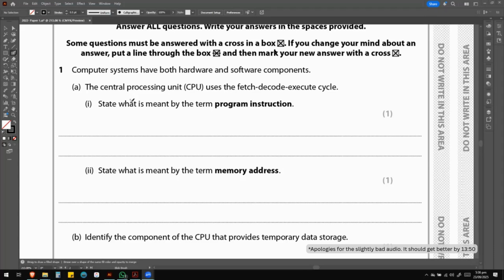So what we can say here is, I'm just going to say it in a way that obviously your words can be different.